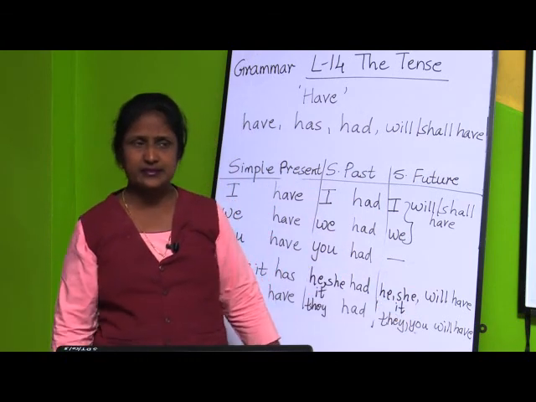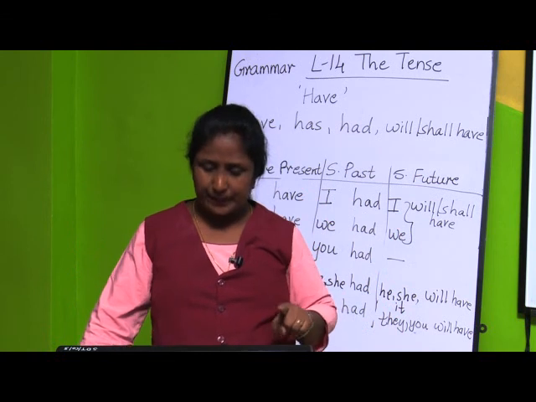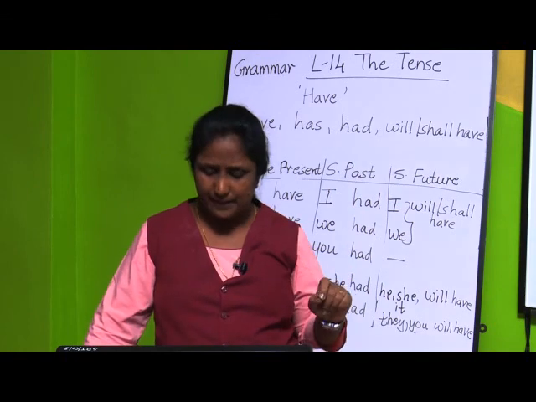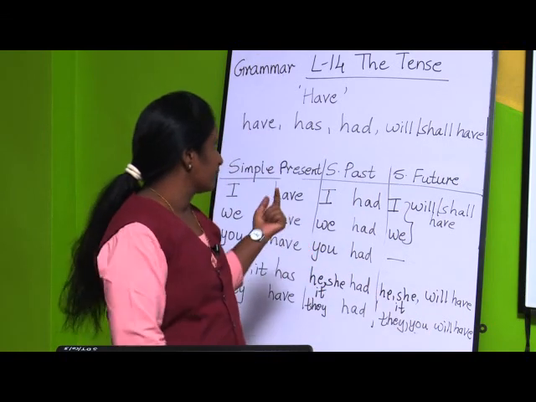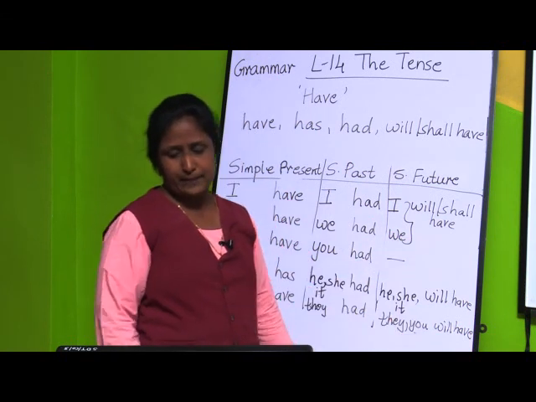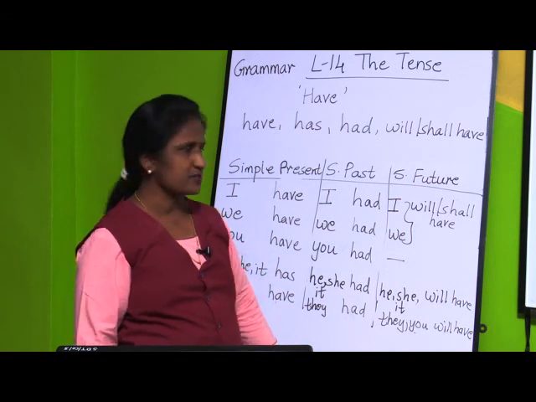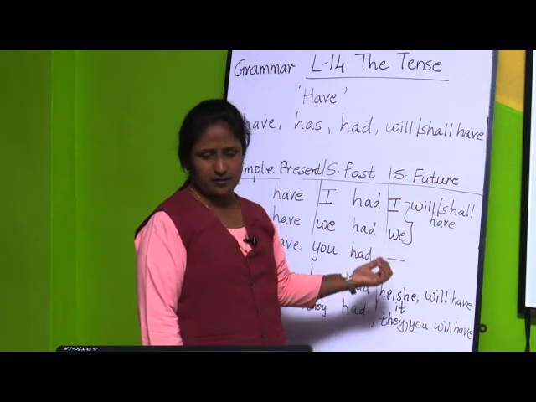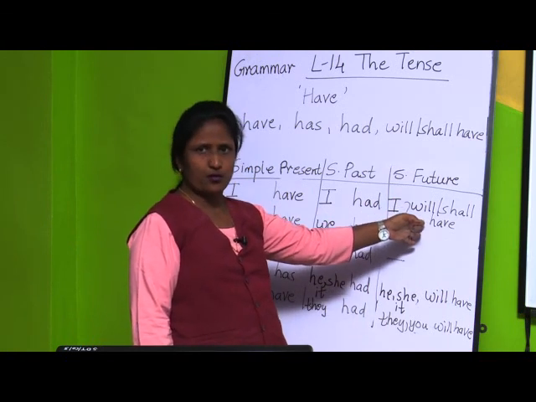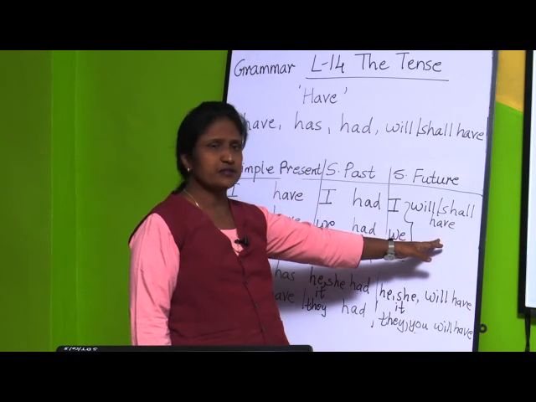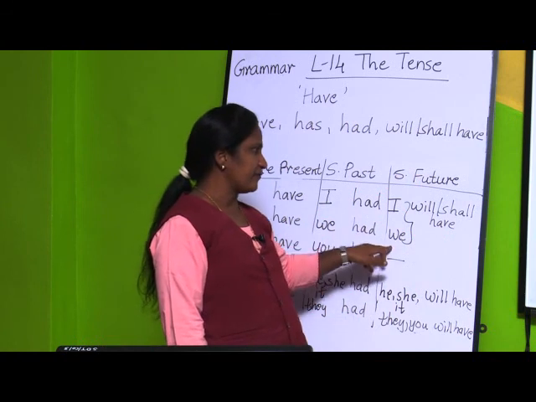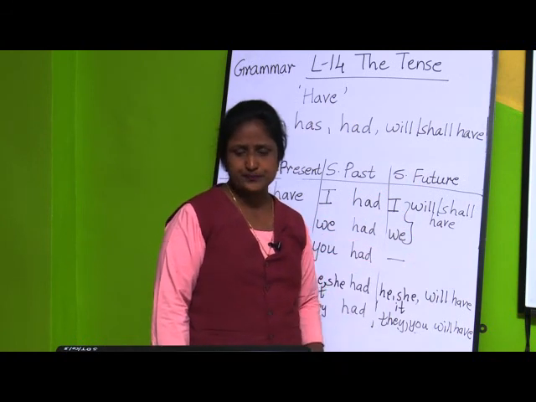So, remember one thing, that with I and we we use the word shall, but with other pronouns, that is with he, she, it, they and you, we use will. But now we generally use will with all pronouns. If you see here again, we have used I will here also and we will also. Also we have used shall with this. Means with all pronouns we use will, except I and we use shall, okay.